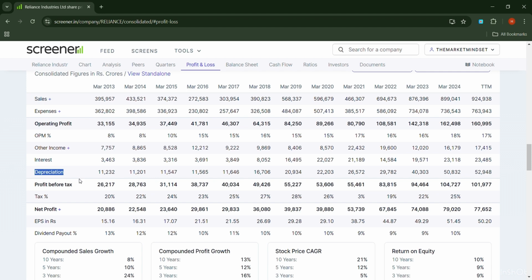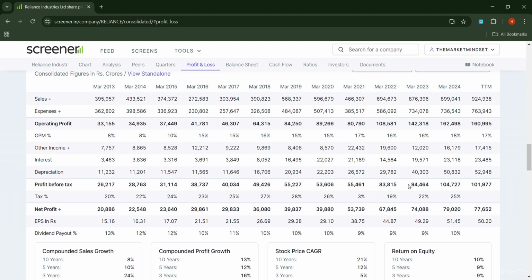Next is depreciation. Depreciation is nothing but the wear and tear of an asset. Let's say that you buy a car, and when you use the car its value reduces. So in this case the depreciation of plant and machinery, or the refineries of Reliance Industries, is accounted for. As you can see, from March 2021, the depreciation amount is increasing, which indicates that Reliance Industries is buying more fixed assets, which is a good sign because it shows that the company is investing heavily in their assets and they are doing capital expenditure.